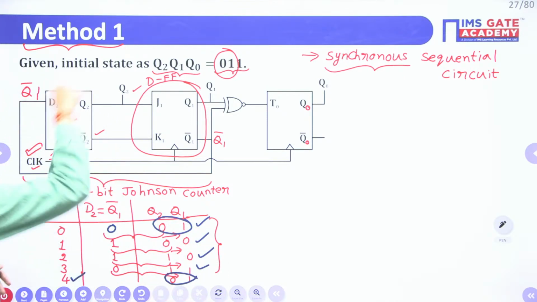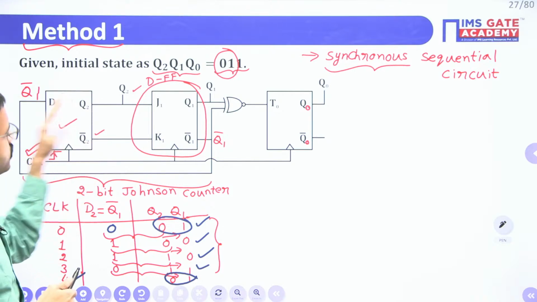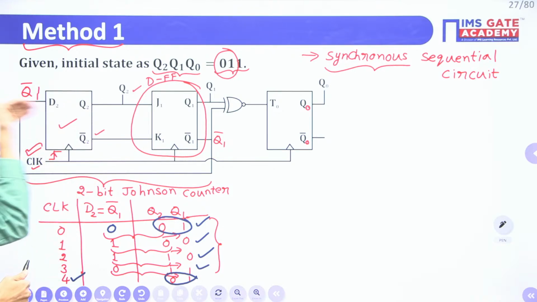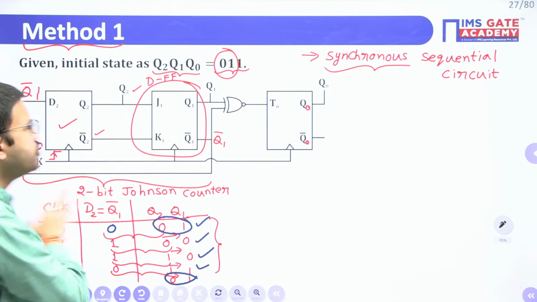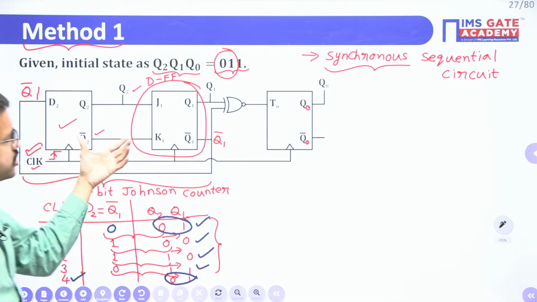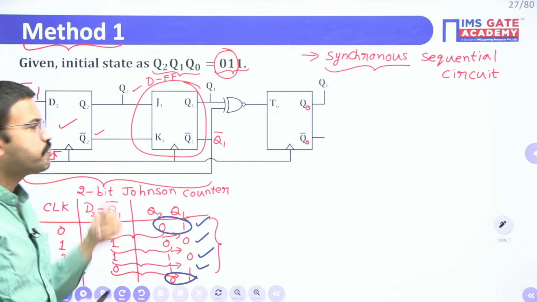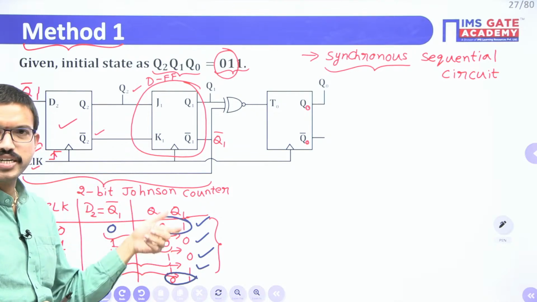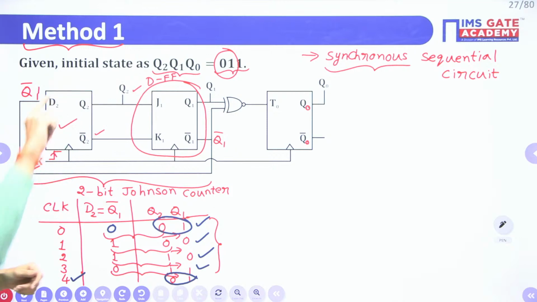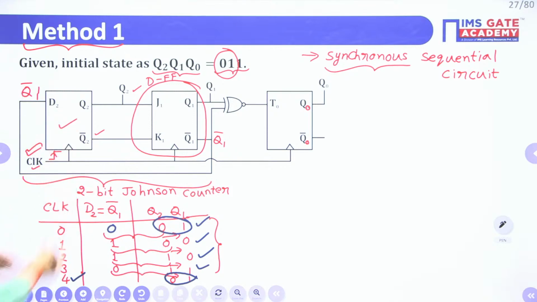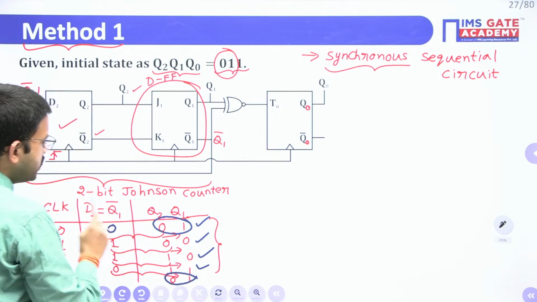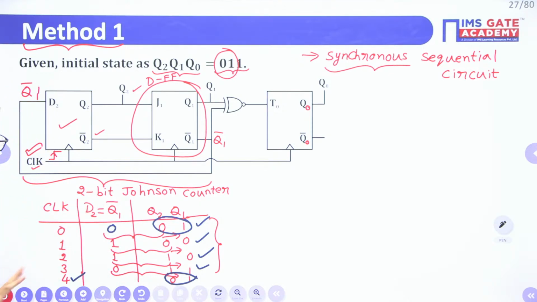That's why, whenever you have a shift register, instead of giving input externally from your side, if you give the serial input through some feedback mechanism or with the help of some logic gates, then that shift register will repeat a good number of states. Because it repeats the states repeatedly, we can call that overall circuit a counter. Since you have connected the complement output of the last stage as serial input, this counter is nothing but a Johnson counter. So this is the 2-bit Johnson counter. Up to here we got the tabular form. Now let us proceed further.